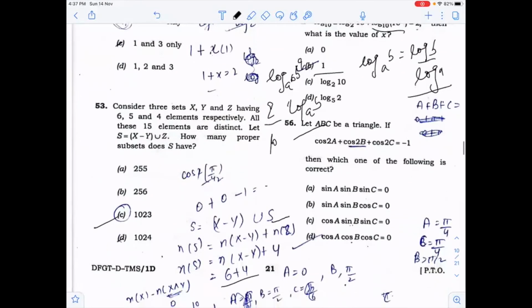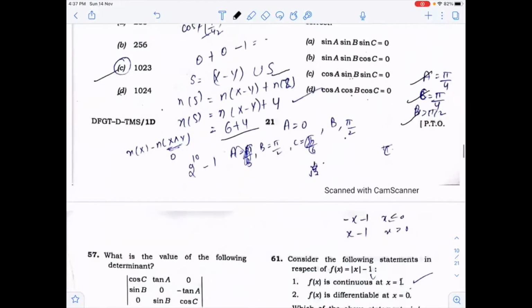In this question, ABC is a triangle, so the sum of angles of a triangle is always 180 degrees, and they will also satisfy the condition. So when you put A as pi by 4, C as pi by 4, and B as pi by 2, you will get the answer. So by putting A, B, C as these, you will get option D.